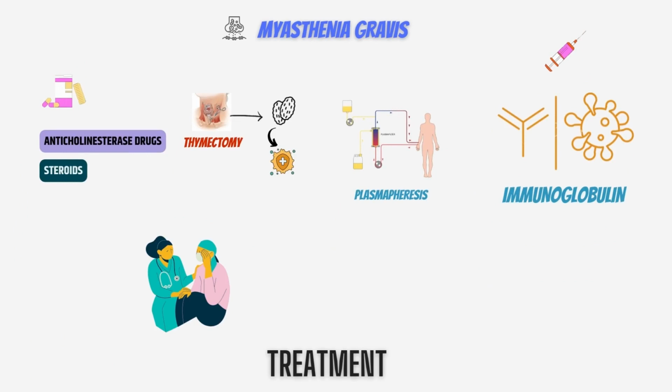Myasthenia gravis has no cure, but the symptoms can often be managed. Myasthenia gravis is a chronic illness that lasts a lifetime. Early diagnosis is the key to controlling the illness.